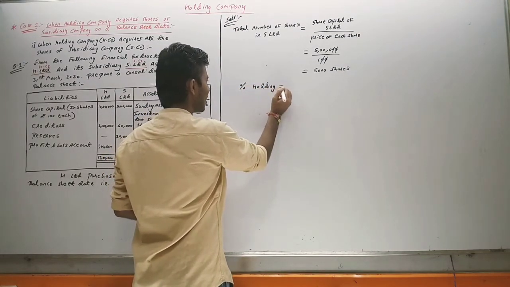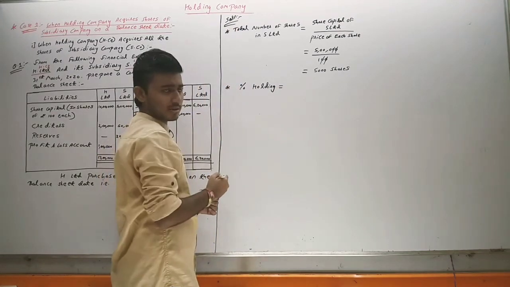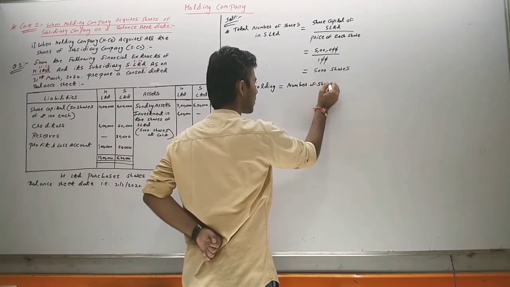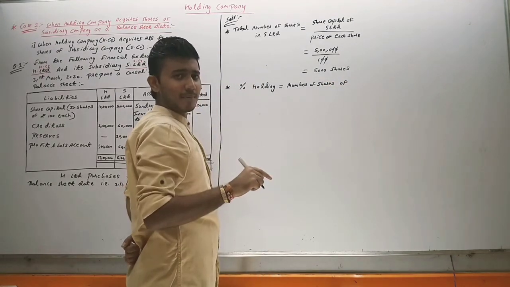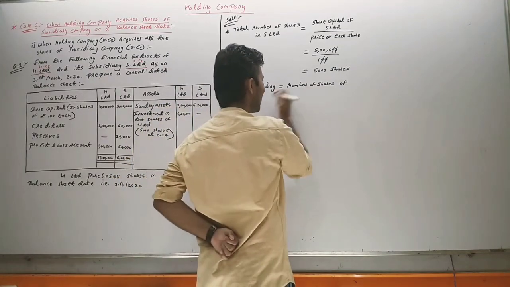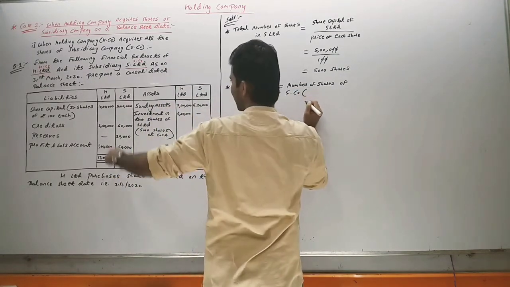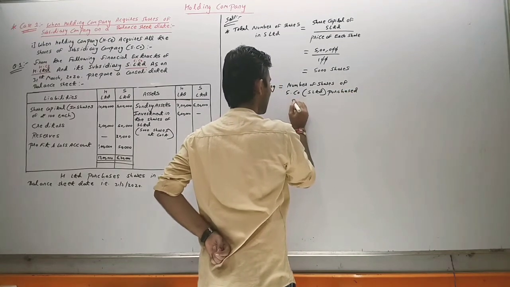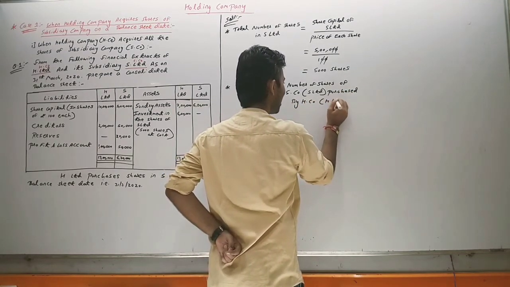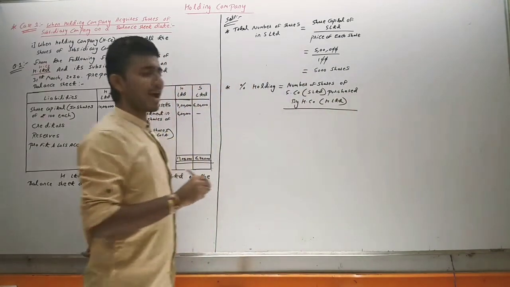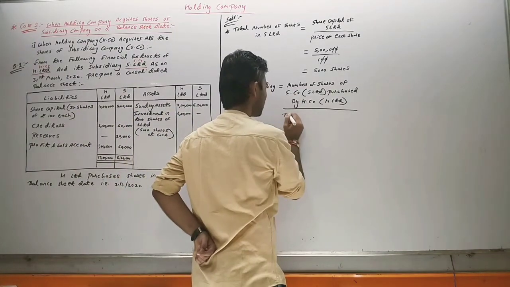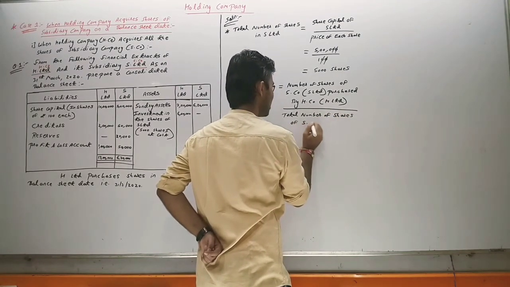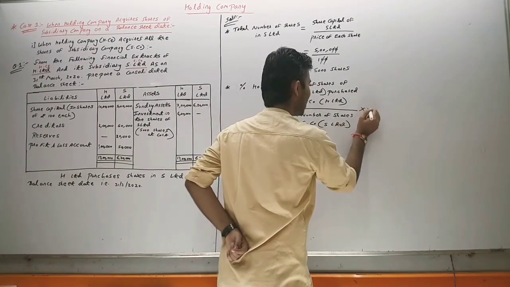Percentage holding, the second thing in the solution, equals number of shares of subsidiary company purchased by holding company, in our case the subsidiary company is S Limited, purchased by holding company, in our case the holding company is H Limited, divided by total number of shares of subsidiary company, in our case S Limited, multiplied by 100.